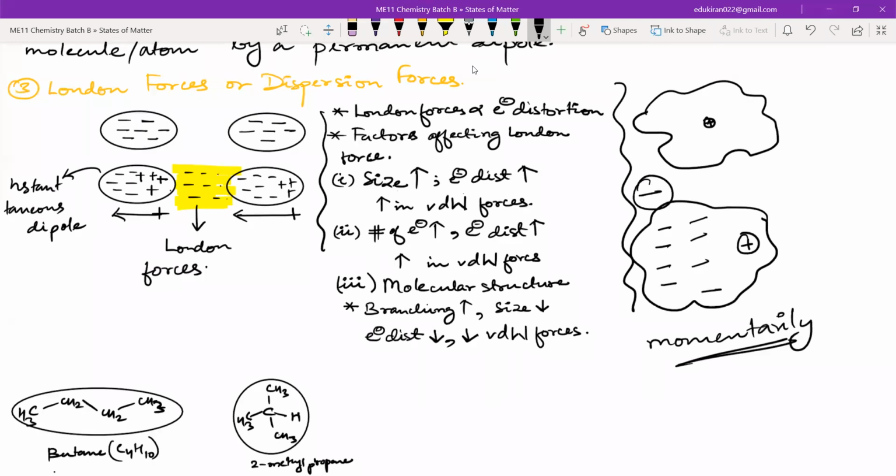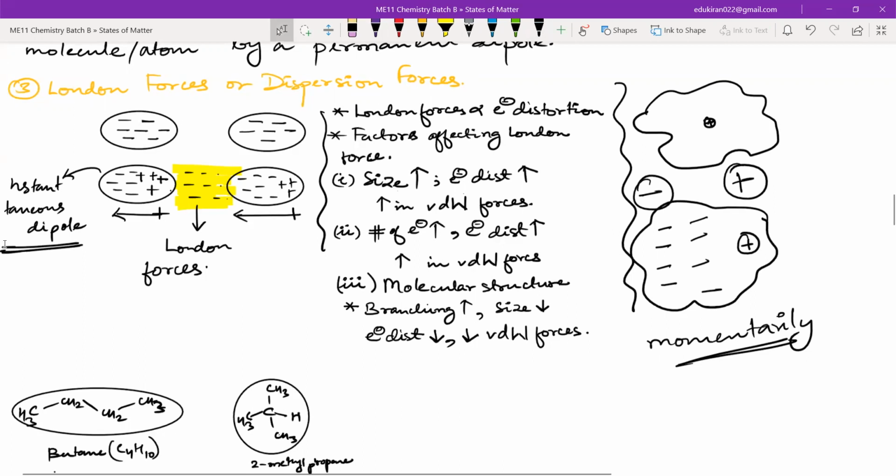This has a negative side and a positive side. And similarly, it can induce dipole to the other non-polar molecules. Okay, so that is the London forces. But this only holds for some instants, and that is why these are known as instantaneous dipoles. Got it? Okay.